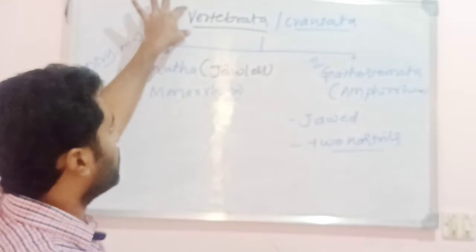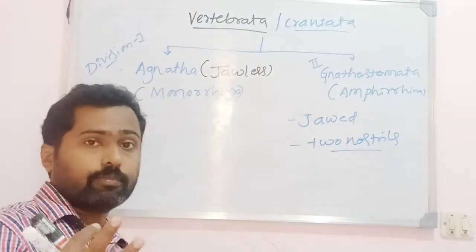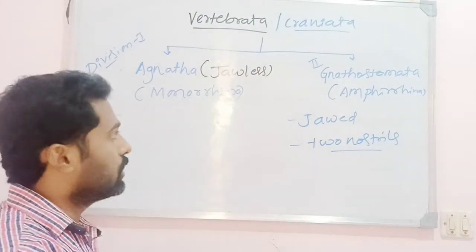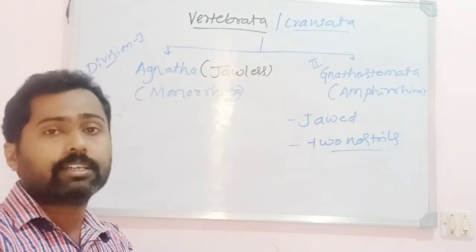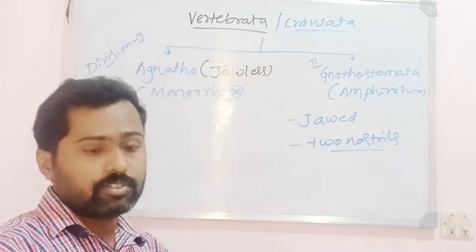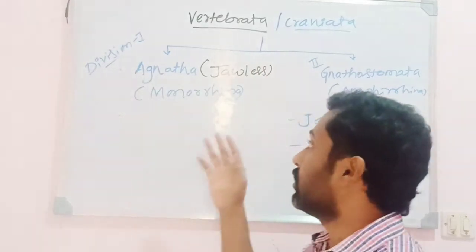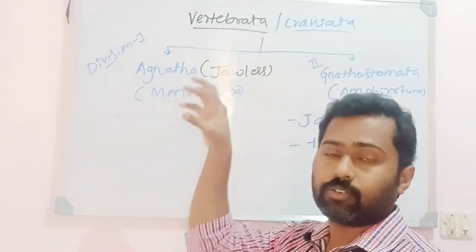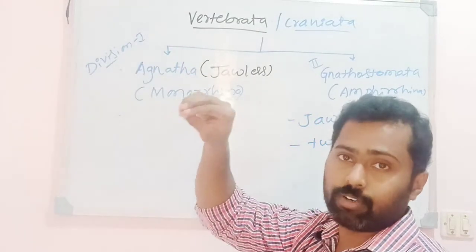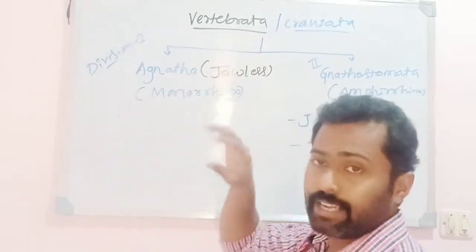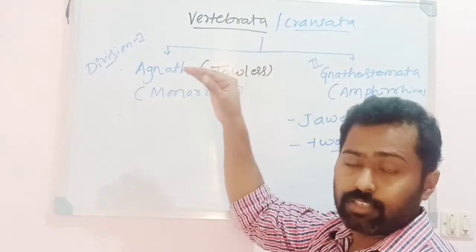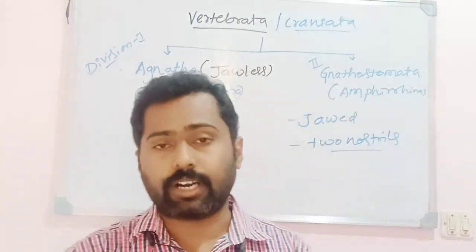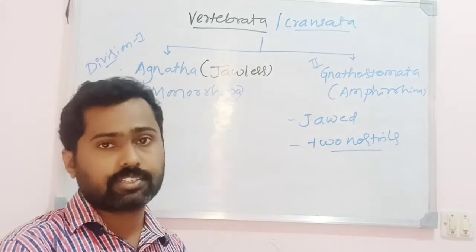So the subphylum Vertebrata: there are three subphyla in the phylum Chordata. It is divided into Urochordata, Cephalochordata and the Vertebrata. I explained the characters of Urochordata, where the notochord is restricted to the larval form only, that too in the tail part of the larva. Adults lack the notochord, whereas in Cephalochordata, the notochord is found even in the adults and extends beyond the anterior region of the nerve cord.